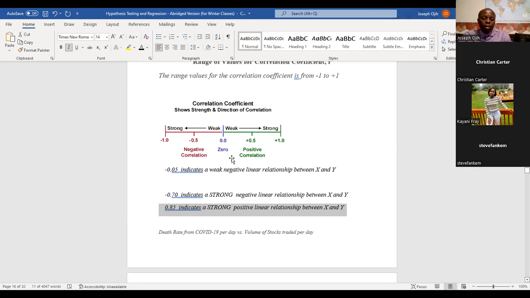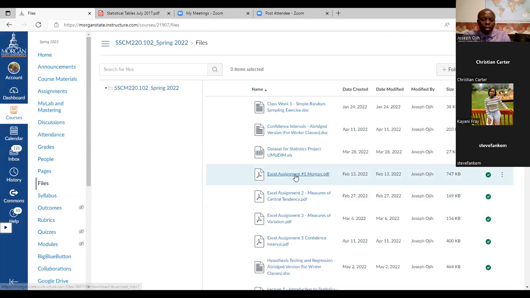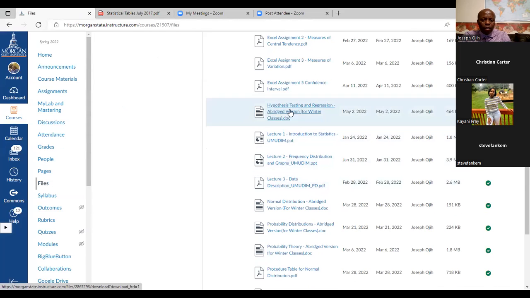Yeah. Mr. Oji. Yes, sir. Is this document in the files section of Canvas? Yeah. Let me show you. Give me one minute. Let me show you from here in the classroom. You go to files. If it's not there, then I'll put it. I think it's there. Right here. Can you see it? Yes. I see it. It's right there. Hypothesis testing. You can see my hand, right? Yeah, I can see it. Okay, so you can download it from there.